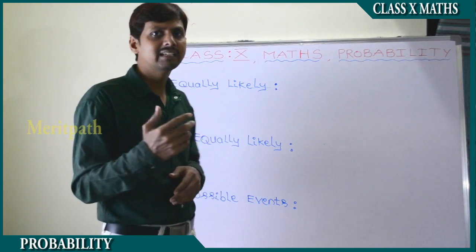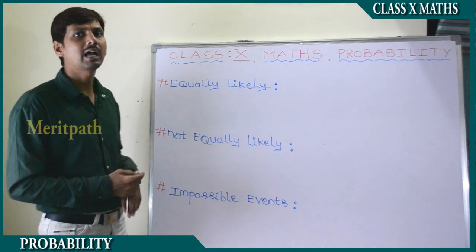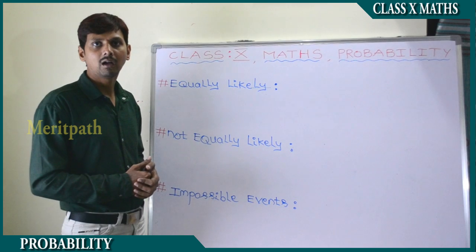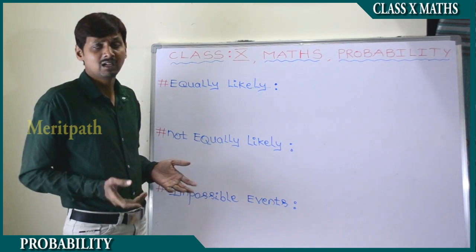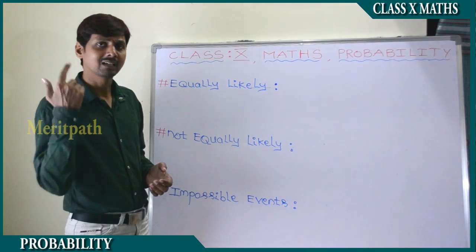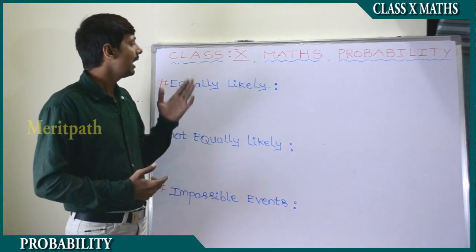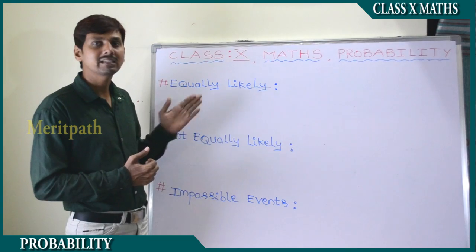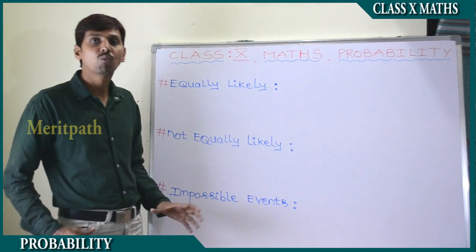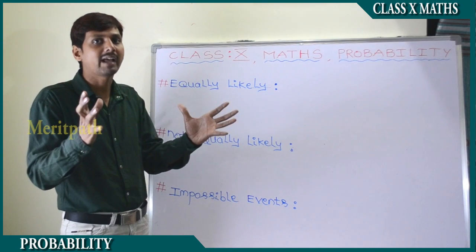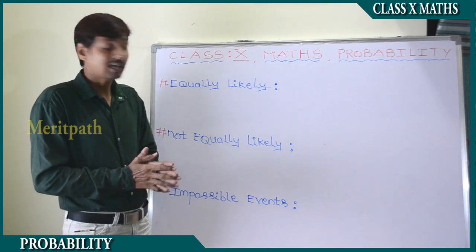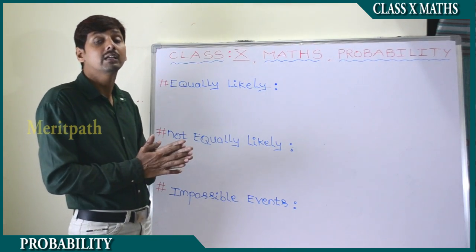Or in case of a coin, if we toss a coin on a smooth surface, there is a possibility to get a head or tail, and those events are called equally likely. Now let's come to not equally likely. If there is more possibility for one of the outcomes of an experiment, that kind of events are called not equally likely.